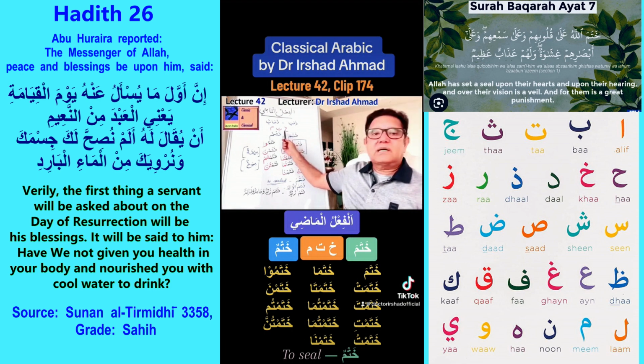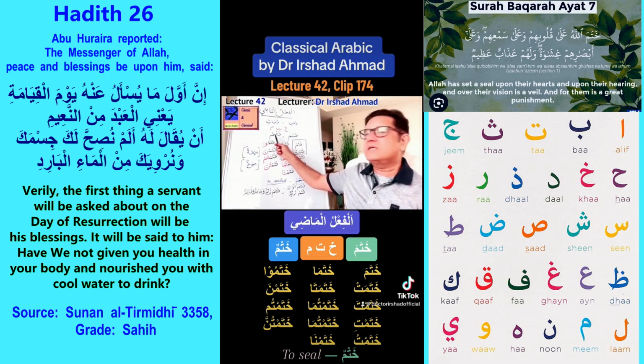We have a root kha ta mim. So our first conjugation form here will be khatama. We can loosely say to seal, but to seal we will have to look at or find out its masdar, which is khatmun.